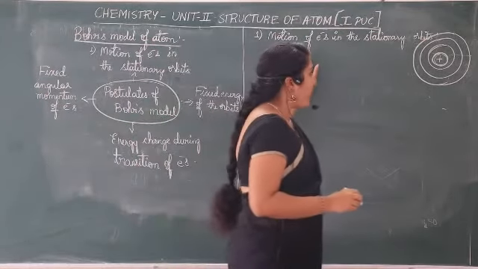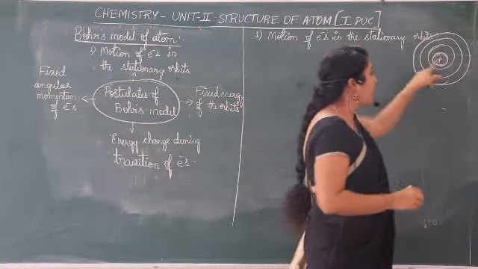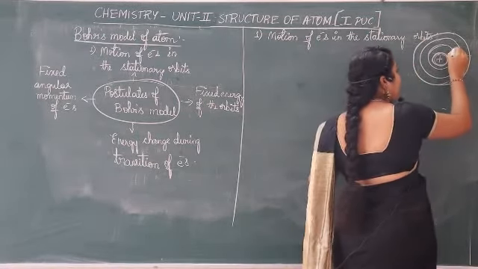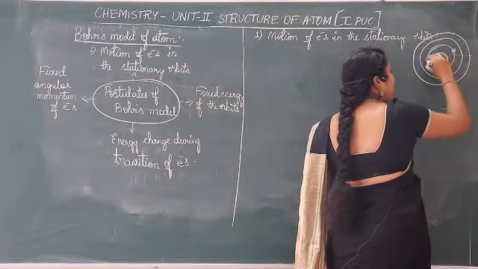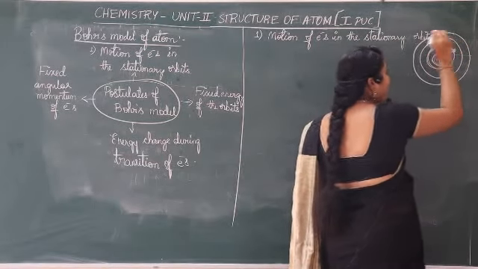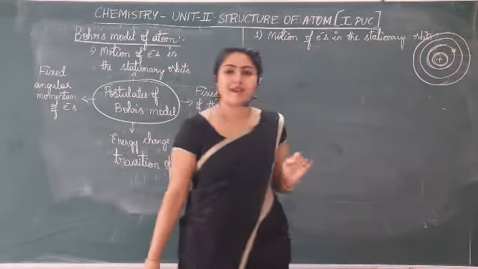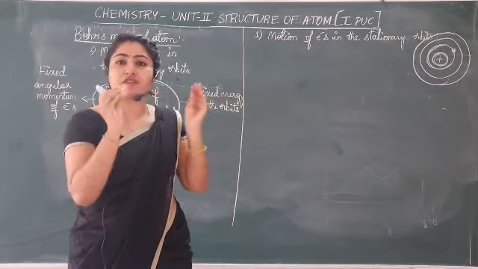So what was the first point? Niels Bohr explained that electrons move. If there is one electron here, it moves around in a circular path called an orbit. That is in a stationary path, he said. Stationary means which is fixed.